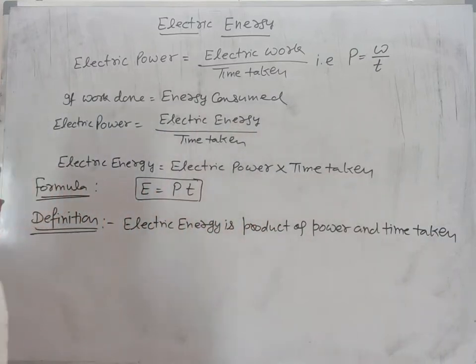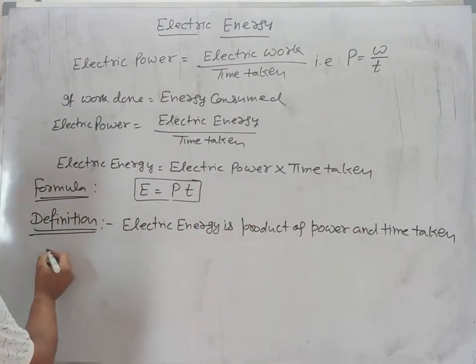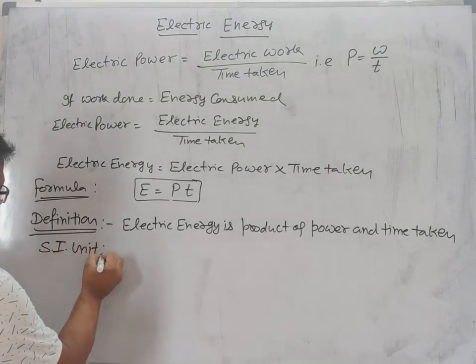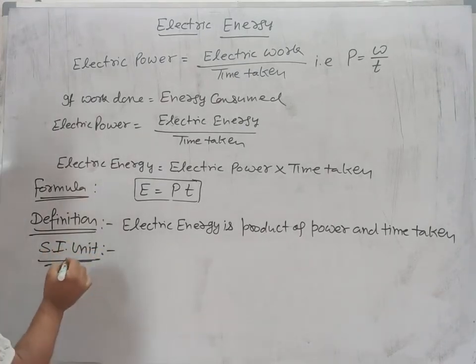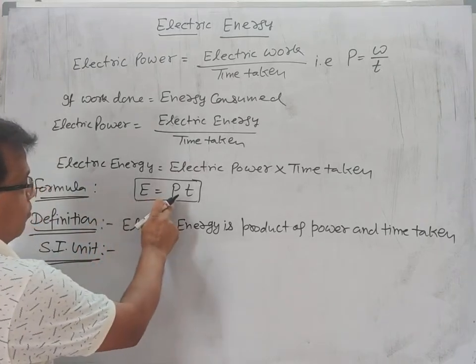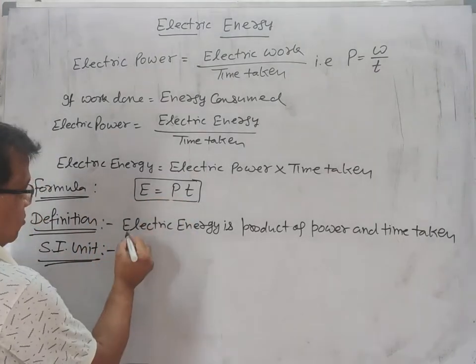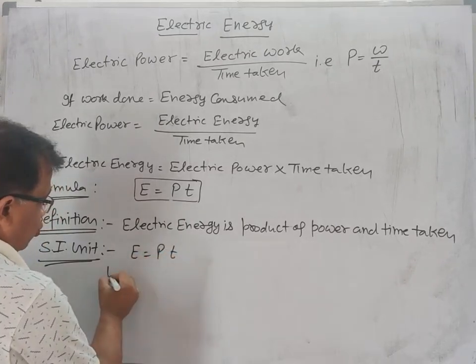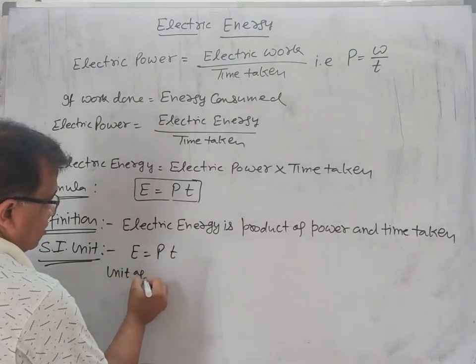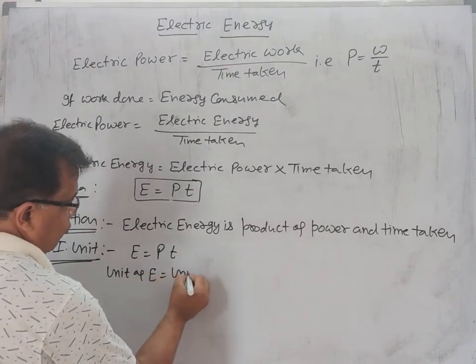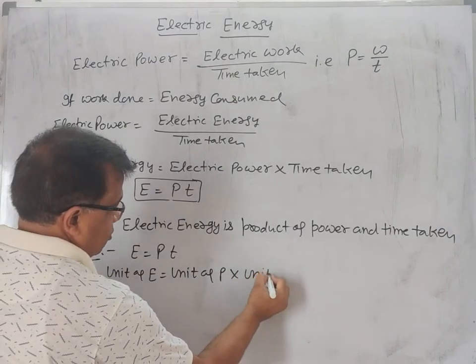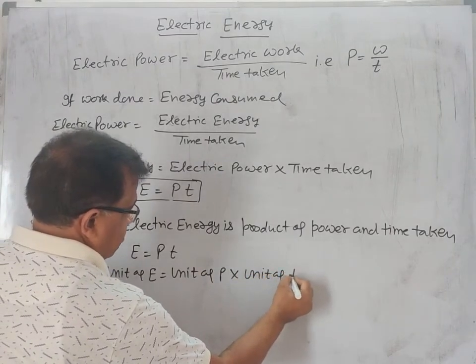Now its SI unit. We know energy is the product of power and time. So unit of E is equal to unit of power into unit of time.